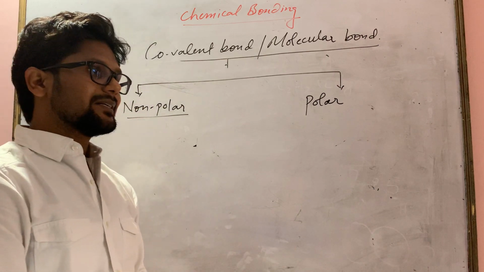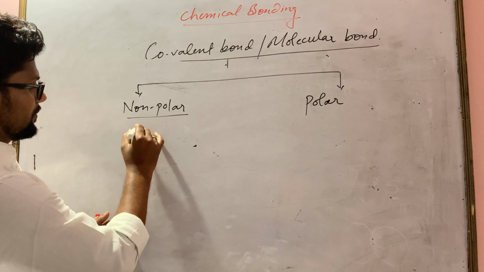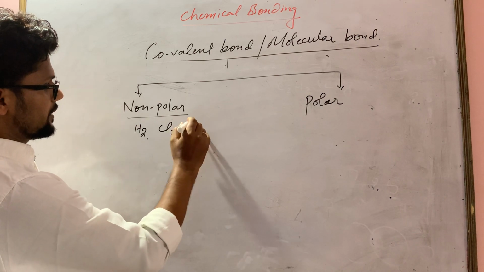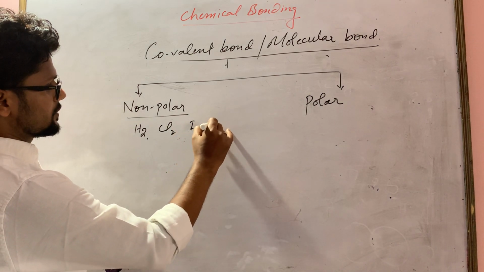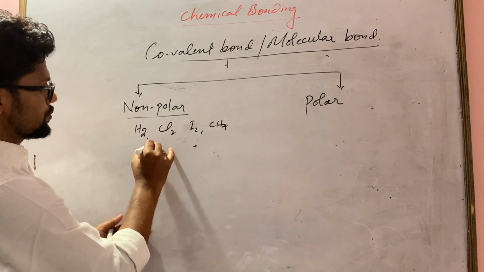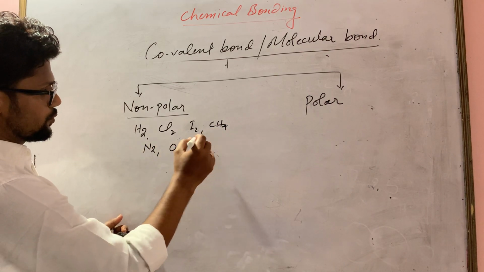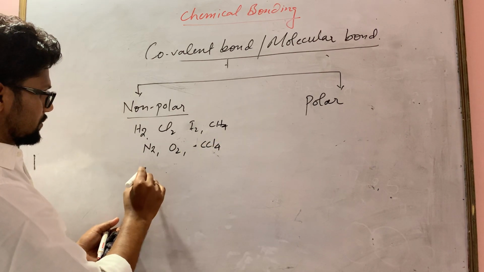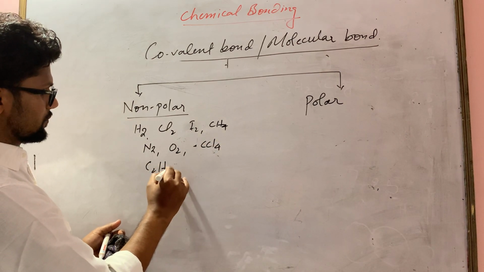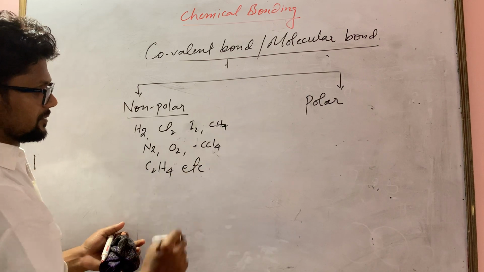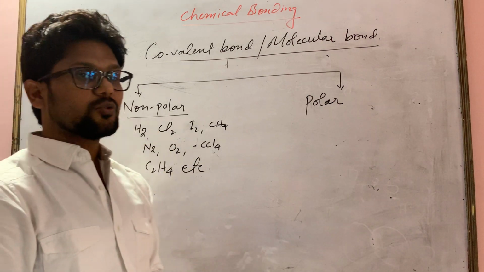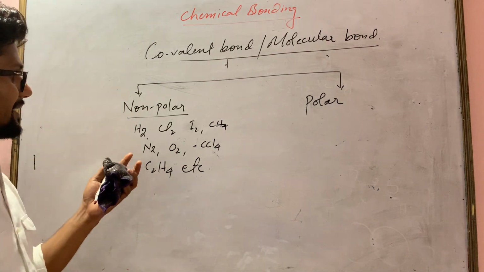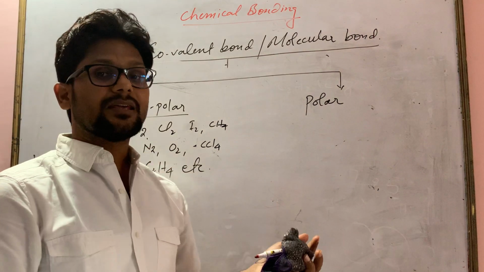Non-polar compound examples, I'm writing a few examples: H2, Cl2, then I2, CH4, N2, O2, CCl4, then you can write C2H4, etc. These are non-polar. Why is it called non-polar? Because they don't have any ions.